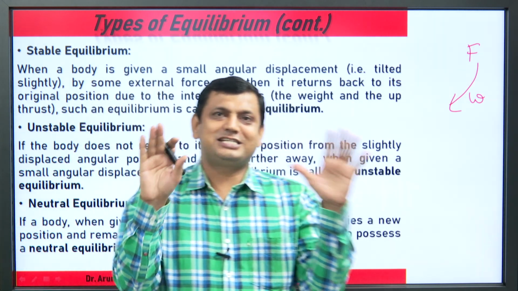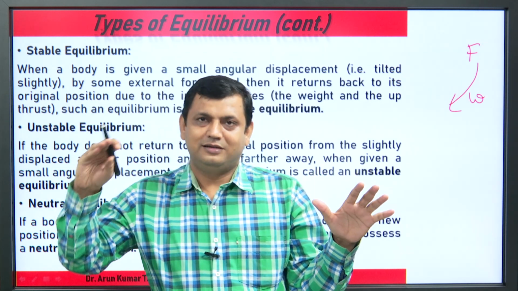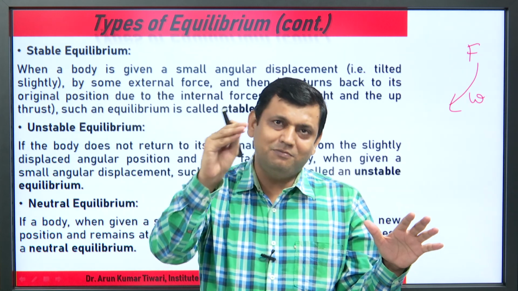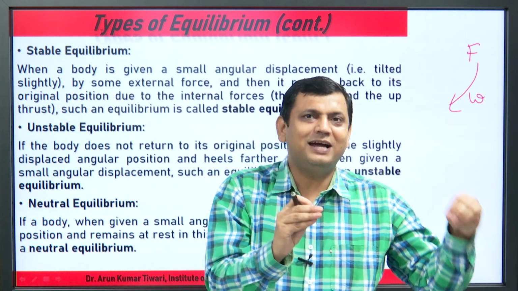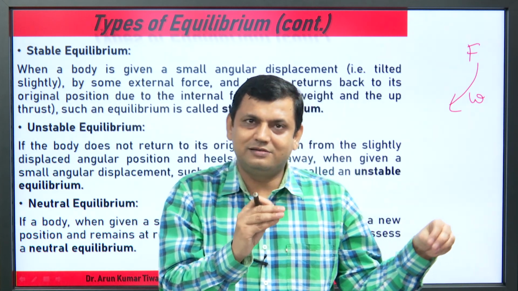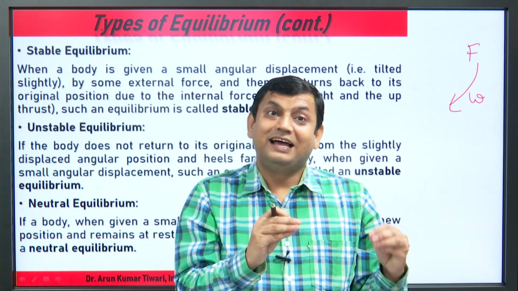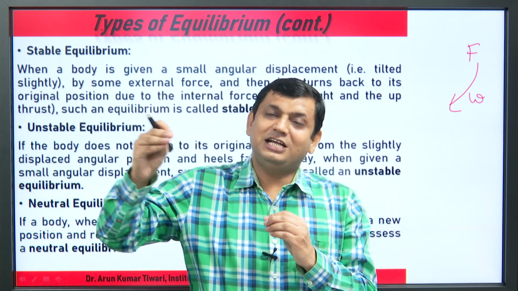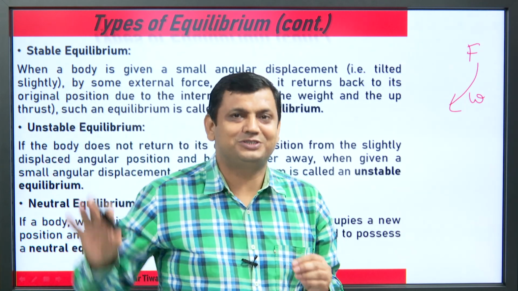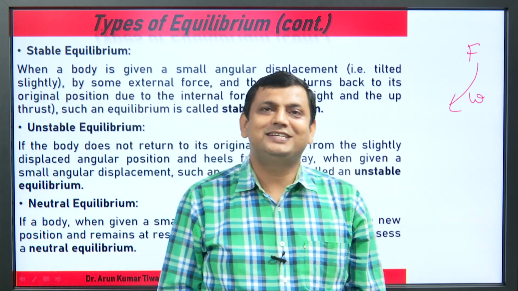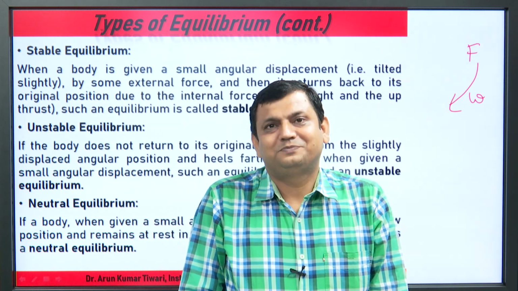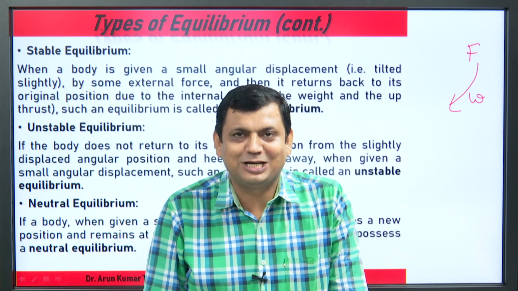So, in stable equilibrium, after a small angular displacement by some external force, the body comes back to its actual position. In unstable, it does not return. In neutral, it takes a new position and remains at rest in the new position. So, this is all about the equilibrium.